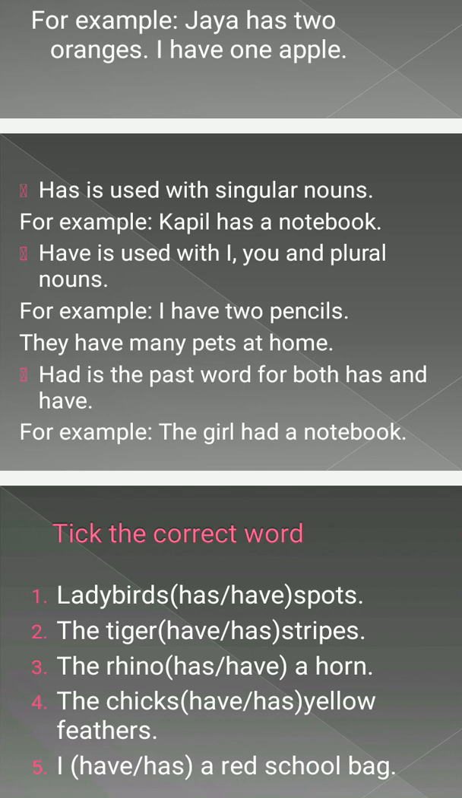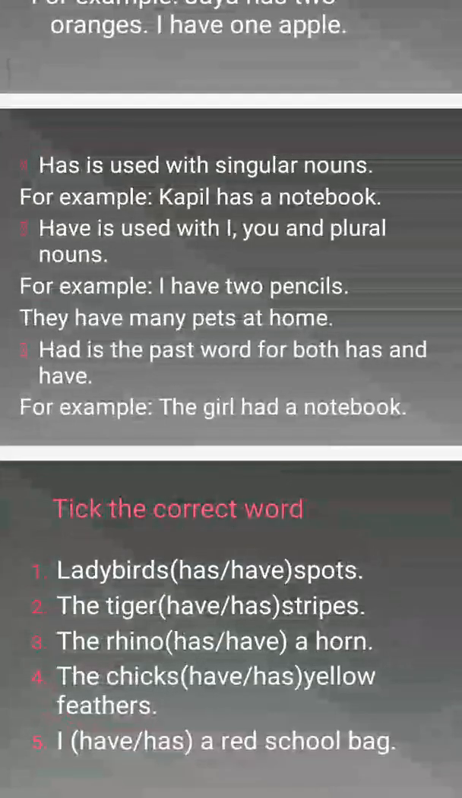They have many pets. Had is the past form, when the action happened in the past. For has and have, the past word is had. The girl had a notebook. Now lastly, we will choose the correct words according to has, have and had.